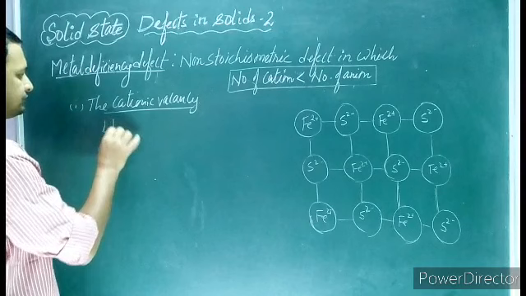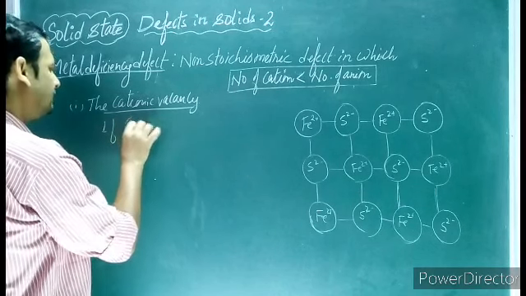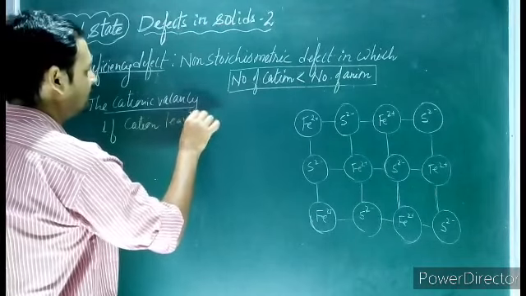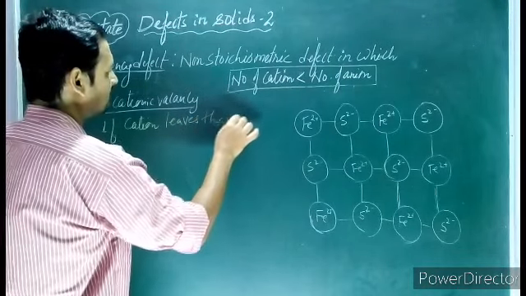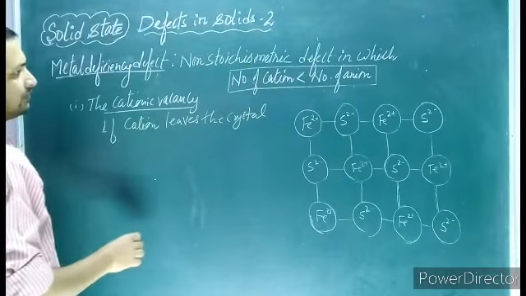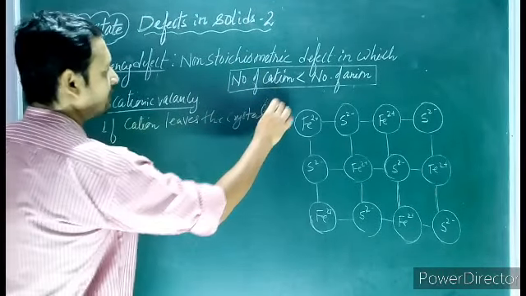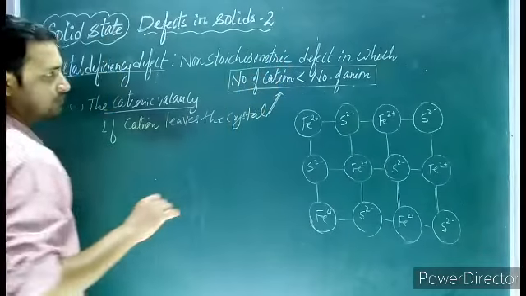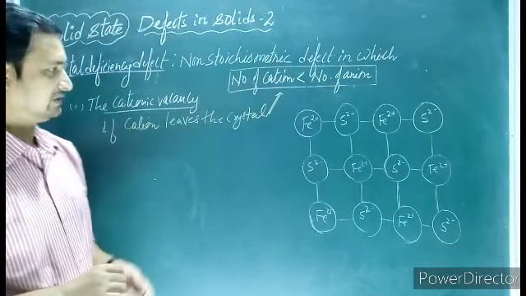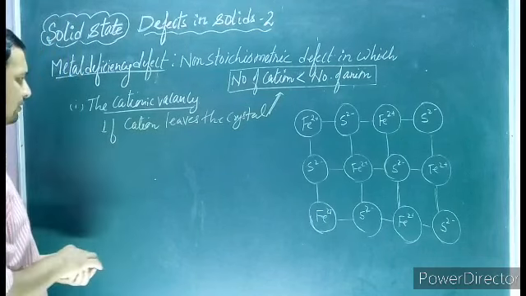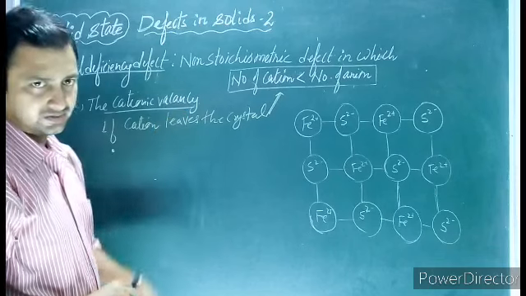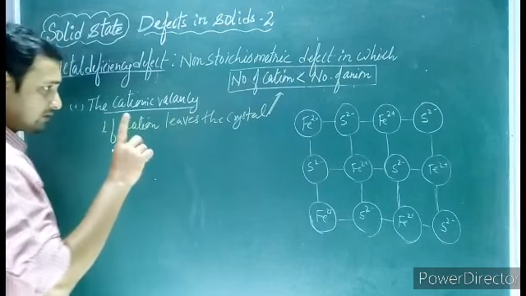Cationic vacancy means if a cation leaves the crystal, the number of cations will become less than the number of anions, and we will get the metal deficiency defect.